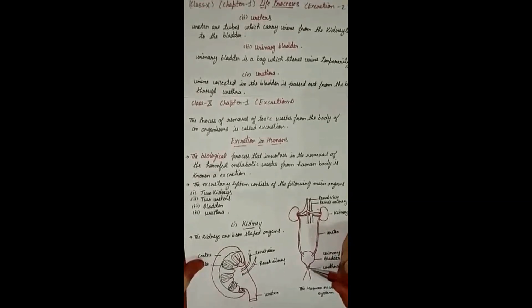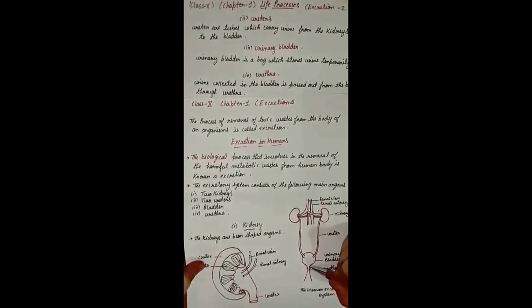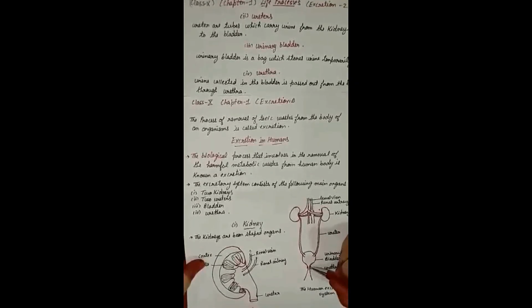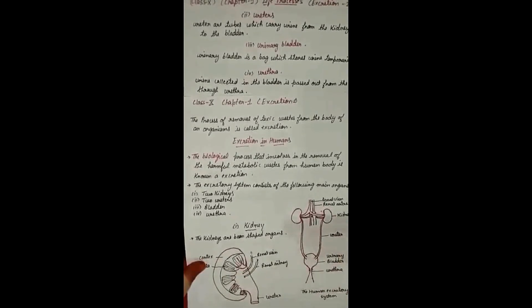Understood? Until we go to the toilet to excrete, the urine is stored here. The third part is the urethra. The urethra is the part through which the urine is excreted and passed out of the body. Understood?